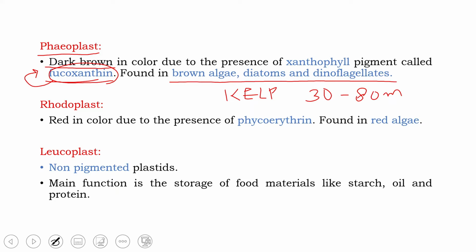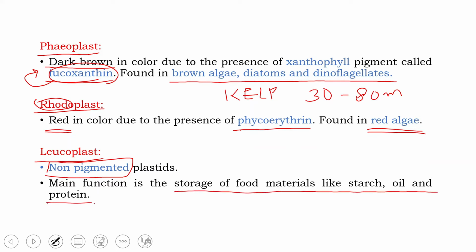The next type of plastid is rhodoplast. Rhodo means red. So these types of plastids have red colored pigments and the pigment which is present is called phycoerythrin. These type of plastids are found in red algae. Next type of plastids are leucoplast. Leucoplasts are non-pigmented plastids. That means they do not have any pigments in them. That means they will be colorless in nature. So the main function of leucoplast is not to impart color, but storage of food materials like starch, oil and protein.